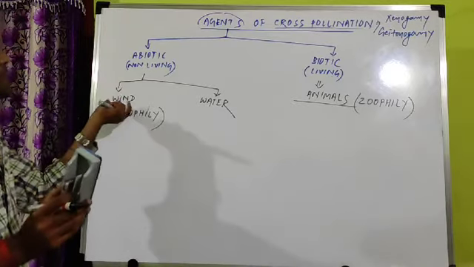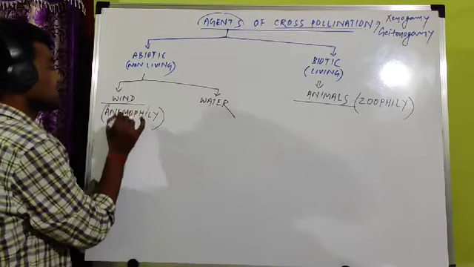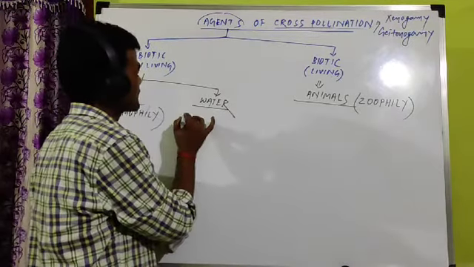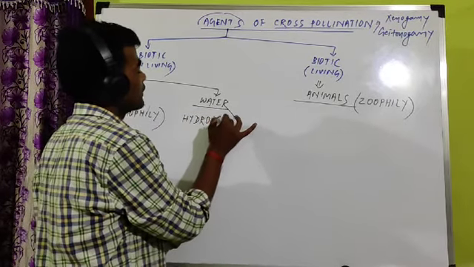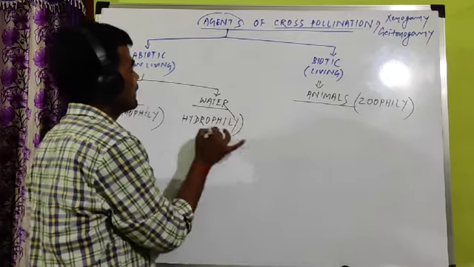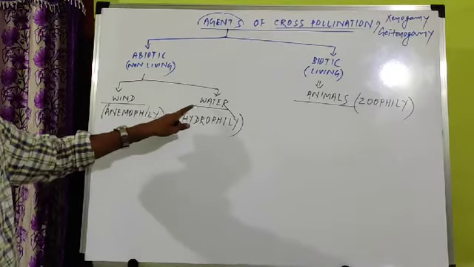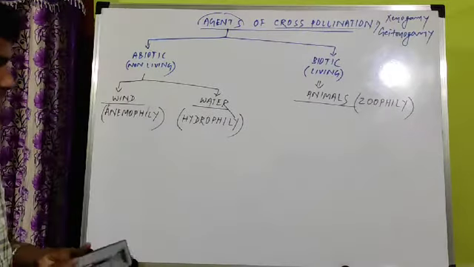If wind helps in pollination, that is called anemophily. If water helps in pollination, that is called hydrophily. So anemophily is pollination by wind, hydrophily is pollination by water, zoophily is pollination by animals.